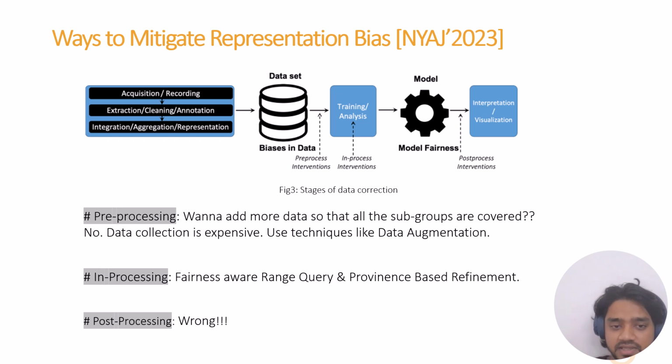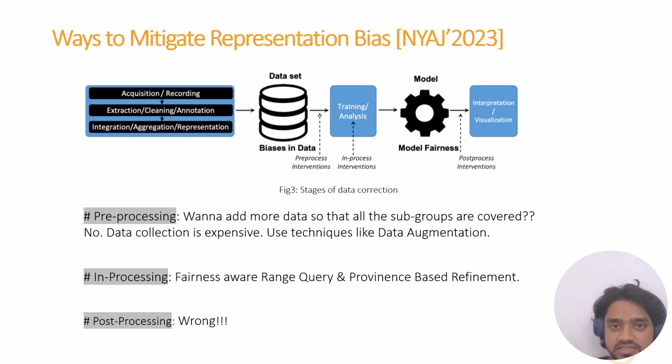Now, how can we mitigate that? We can mitigate the bias before dealing with the data, while dealing with the data, or after processing the data. For pre-processing, one thing we can do is add data for the missing subgroup, but this is not always feasible because data collection is expensive.